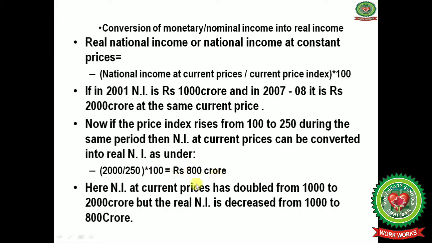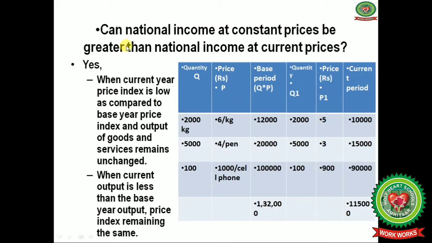You get rupees 800 crore. So here national income at current prices has doubled from 1000 to 2000 crore, but the real national income has decreased from 1000 to 800 crore. See the difference. So this is the way of conversion of monetary or nominal income into real income.